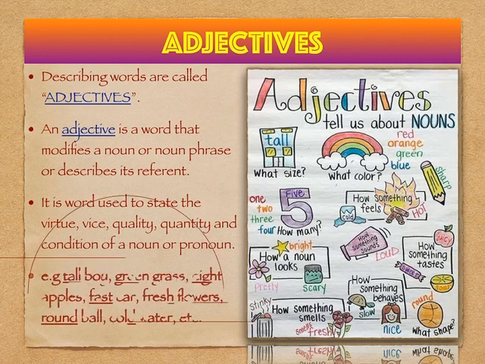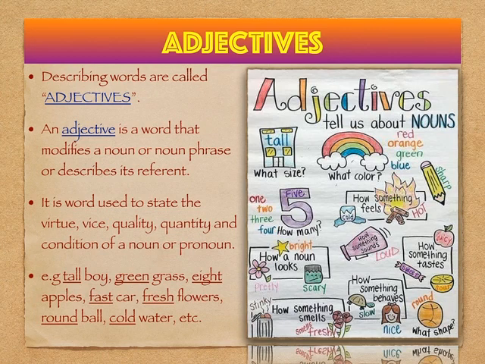Let's see the example. For example, tall boy. Here, the word tall shows the size of the boy, and so it is called an adjective. Green grass. So, how is the grass, or what is the color of the grass? It's green. So, the word green is describing the noun grass, and so the word green is said to be an adjective. In the same way, 8 apples. So, 8 is the adjective.